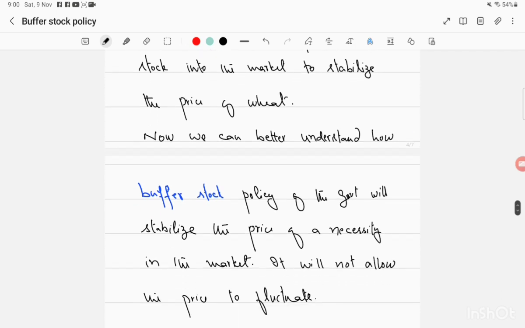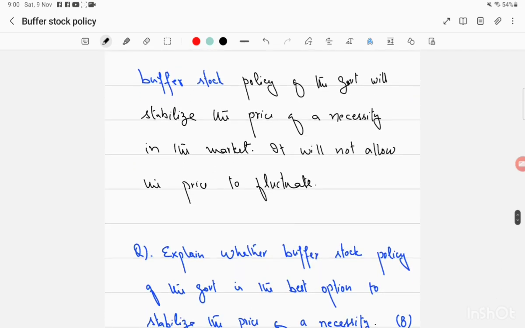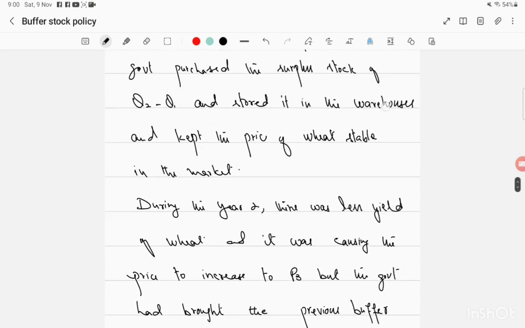Now we can better understand how the buffer stock policy of the government will stabilize the price of a product which is a necessity in the market. It will not allow the price to fluctuate. So this is all about our buffer stock policy lesson.